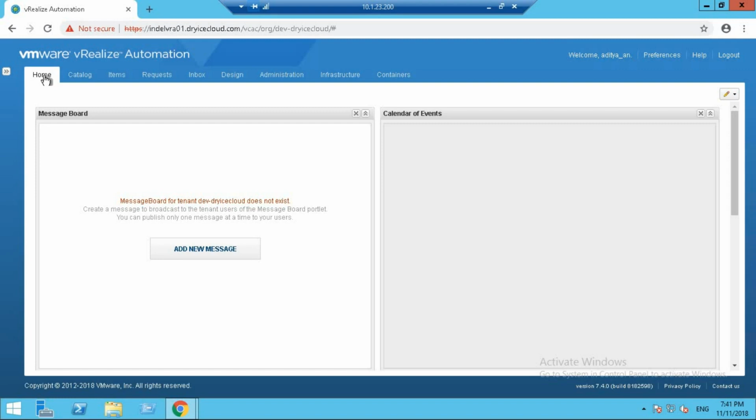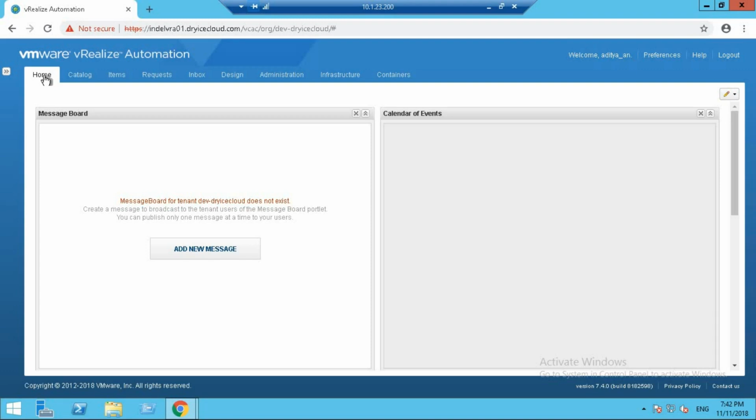Now we assign a default machine prefix to every business group that we expect to need IS resources. Every blueprint must have a machine prefix defined so that all the machines provisioned from that blueprint, or should I say catalog item, use the same machine prefix. If no machine prefix is defined at the blueprint level, the provisioned virtual machines will take the default machine prefix defined from the business group to which the requesting user belongs.